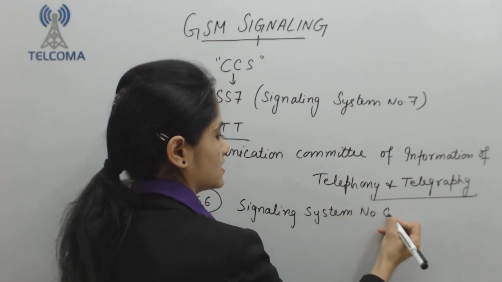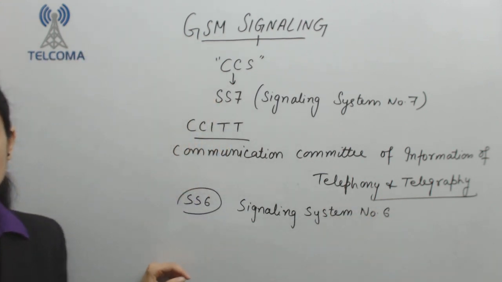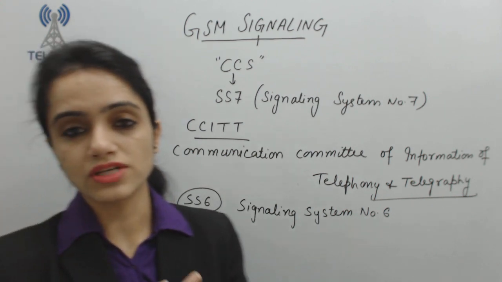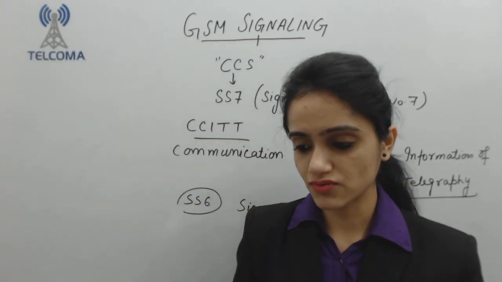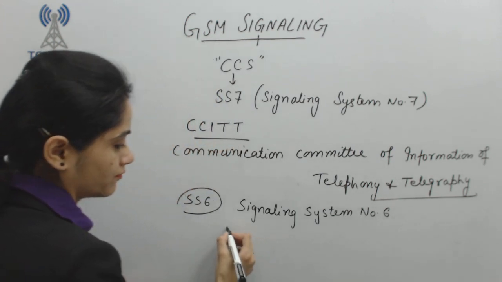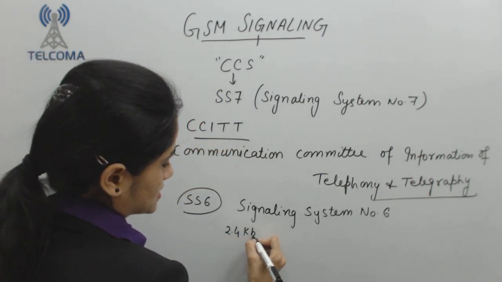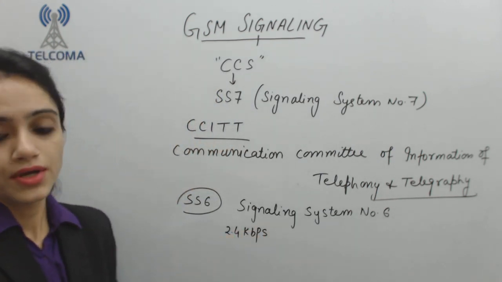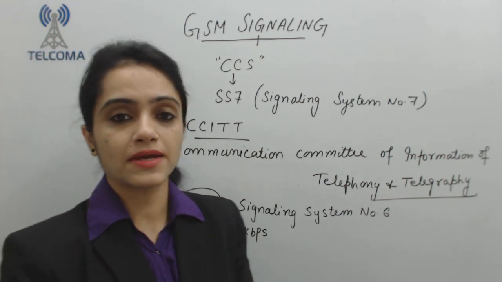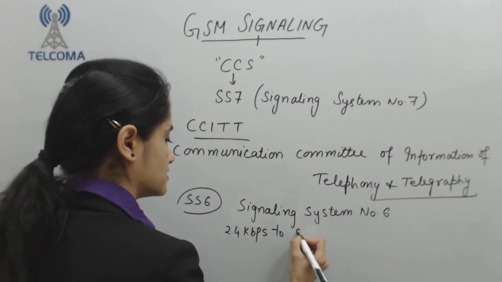So what is there in Signaling System Number 6? It is a packet switch data network, totally a packet switch network, offering a speed of 2.4 kbps to send data.